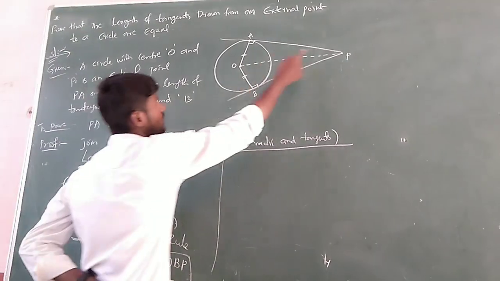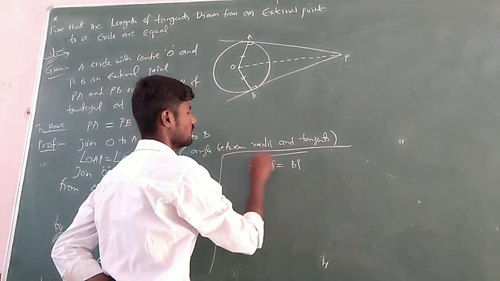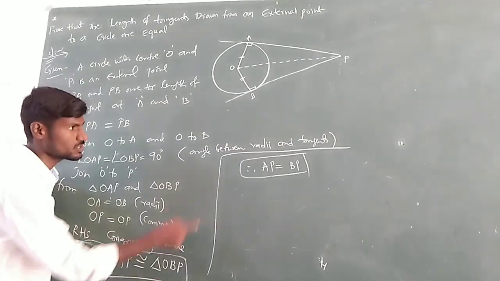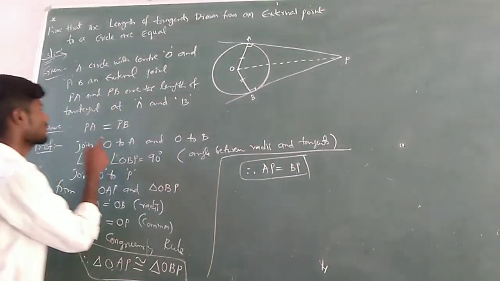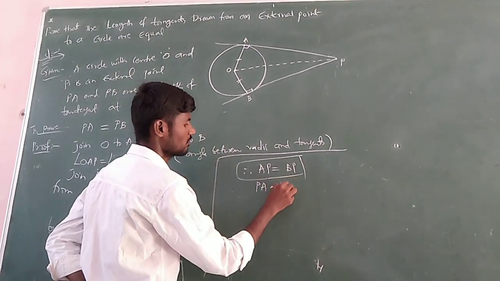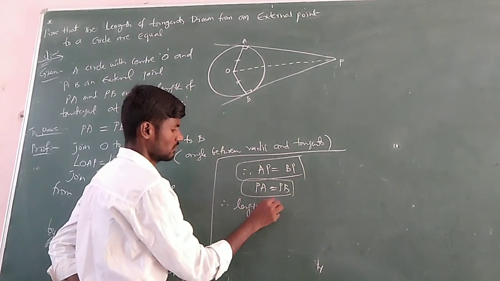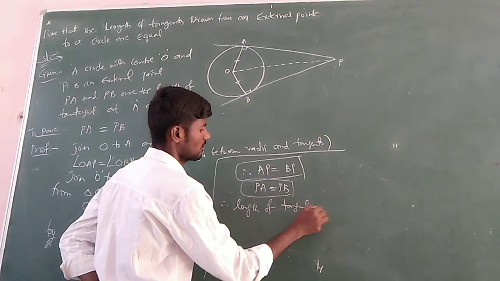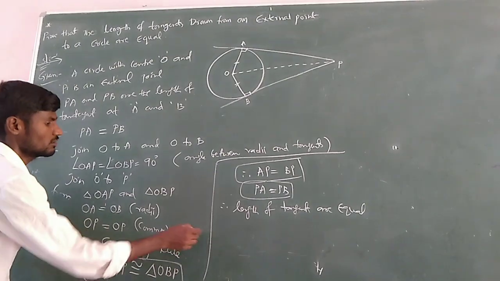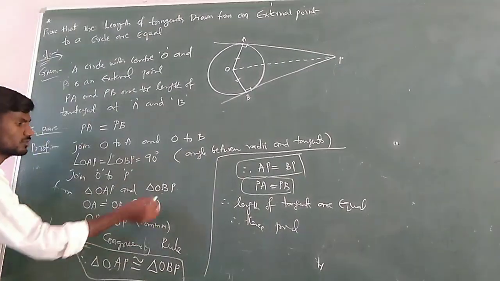So AP is equal to BP. Therefore PA equals PB, and these two are tangents. Therefore, the lengths of tangents are equal. So the theorem is hence proved, with the help of the RHS congruence rule.